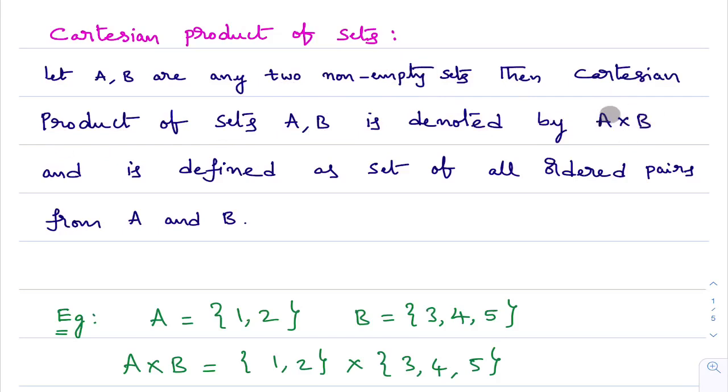We read this as A cross B, not A into B. The Cartesian product of sets A comma B is denoted by A cross B and is defined as the set of all ordered pairs from A and B. This we already learned in first PUC, right? I'm just revising it quickly. I'll try to explain this clearly with an example.